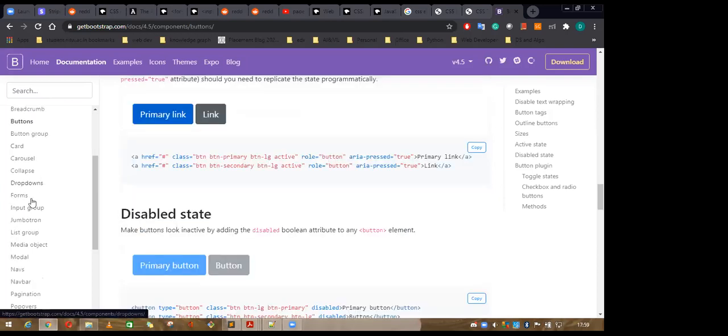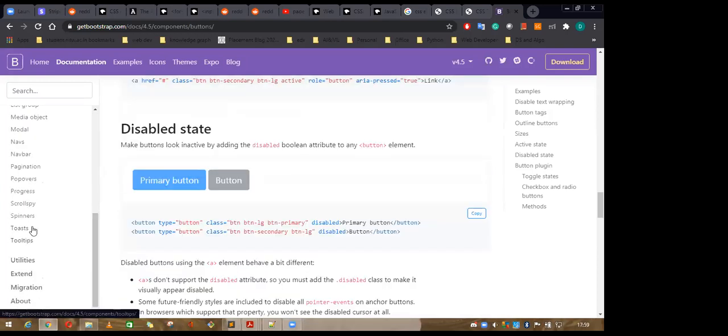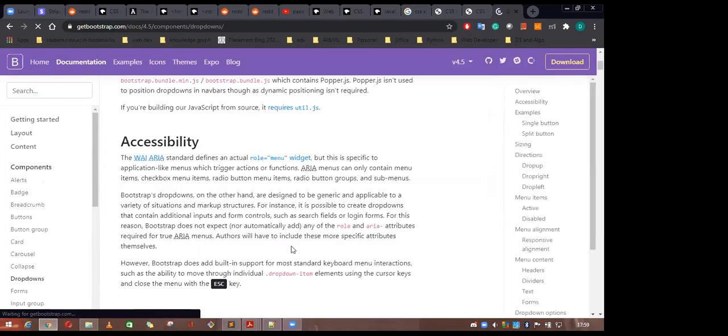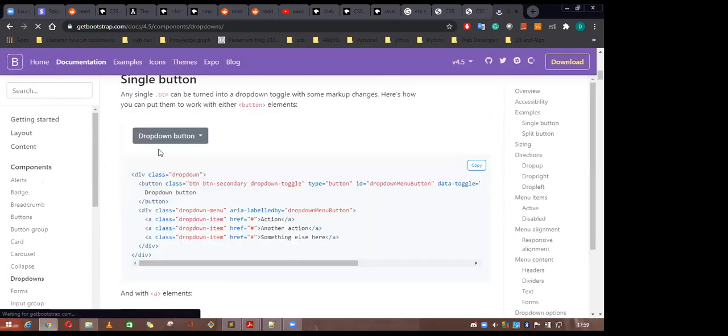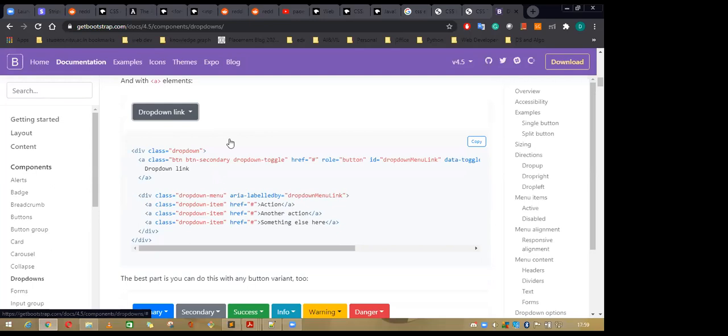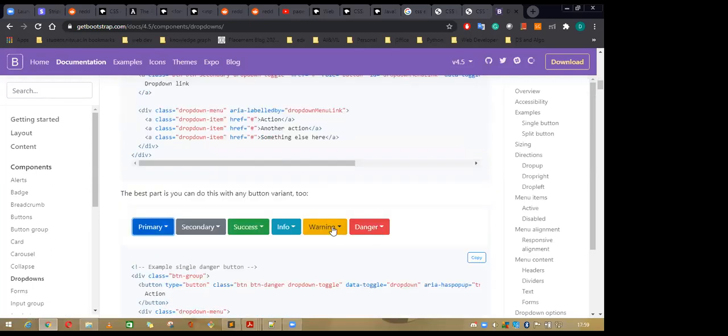If you go through this, you see the navbar, modal, Jumbotron, input group, forms, dropdown menu. Let me show you the dropdown. See here, this is one type of dropdown. If you want to embed this dropdown into your code, you can do it. If this is the navbar, it is all embedded by using this dropdown. You can also do this one.